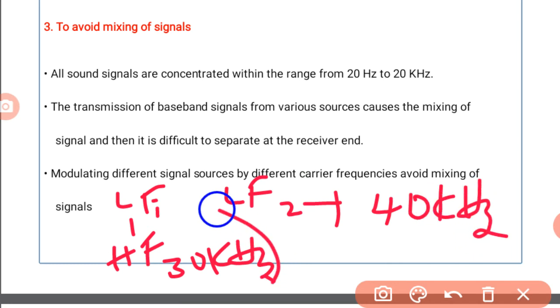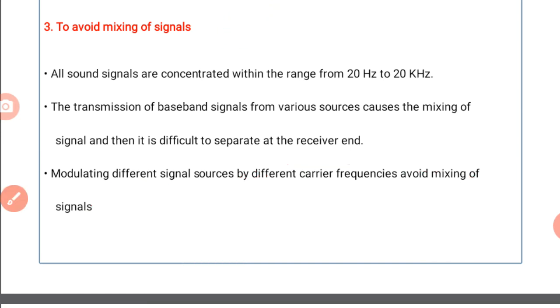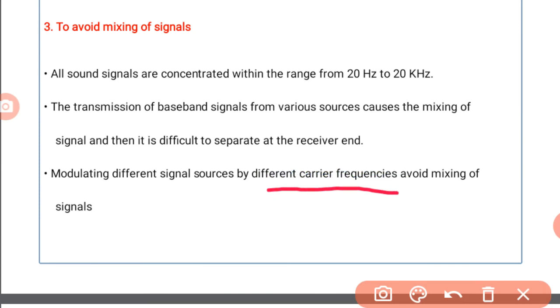That means the frequency range of each user is changed. Then the mixing of the signals is avoided, and it is easy to separate the signals at the receiving end. So to avoid mixing of signals, we use different carrier frequencies. How to apply these different carrier signals is again through the modulation process only.